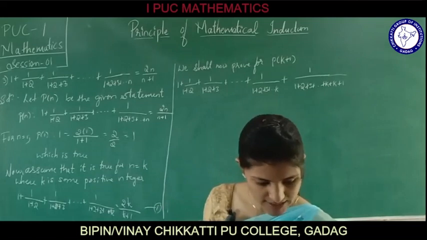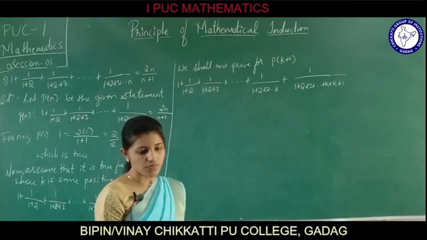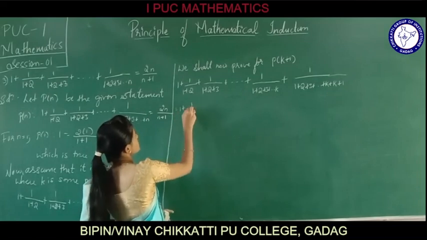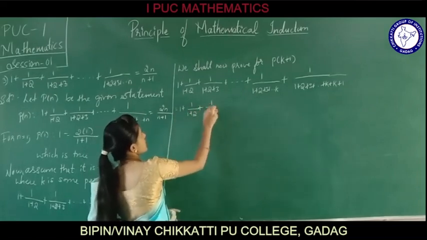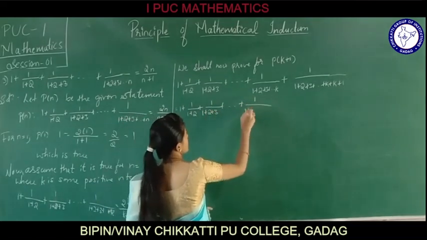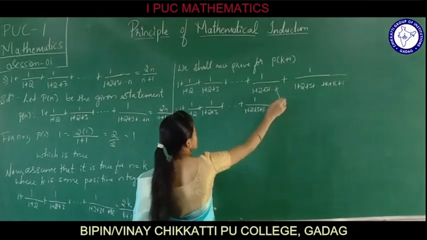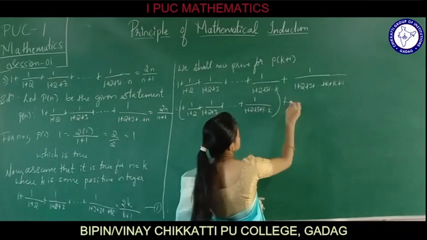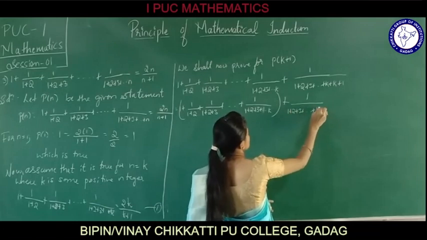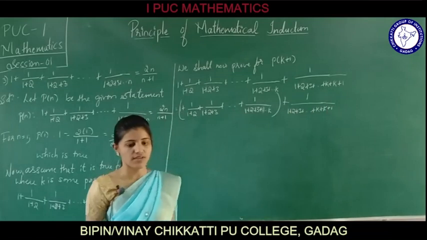We are going to write it as k plus 1. So this can be again rewritten as 1 plus 1 divided by 1 plus 2, plus 1 divided by 1 plus 2 plus 3, and so on up to 1 divided by 1 plus 2 plus 3 and so on up to k, plus 1 divided by 1 plus 2 plus 3 up to k plus 1. This is how we can write.